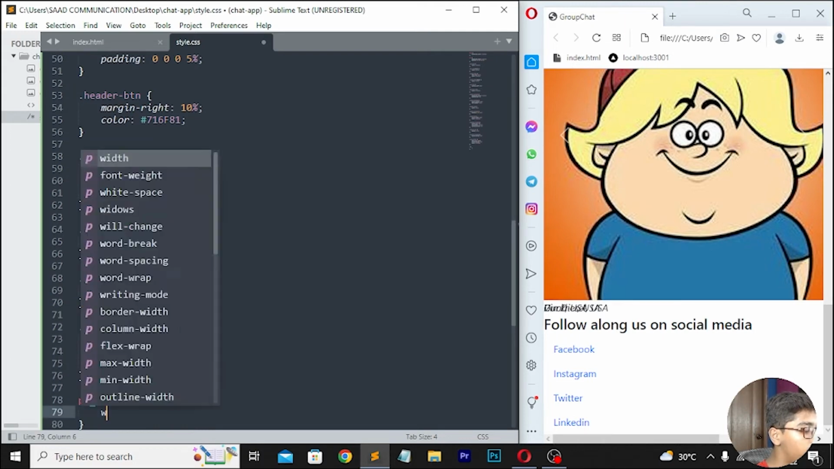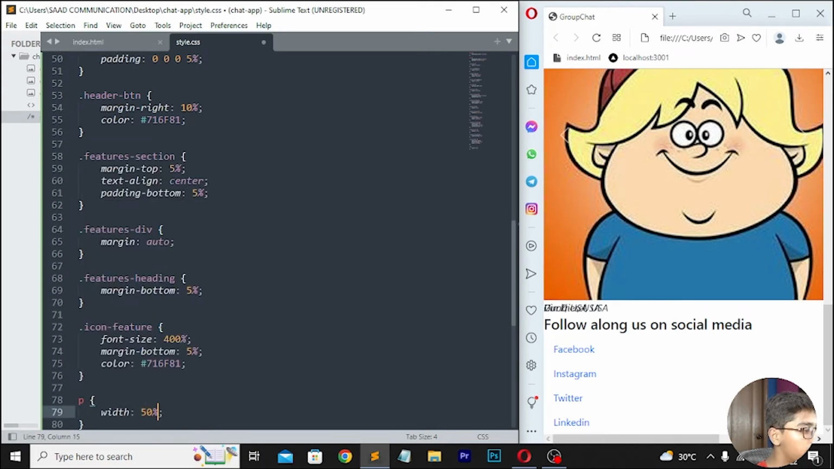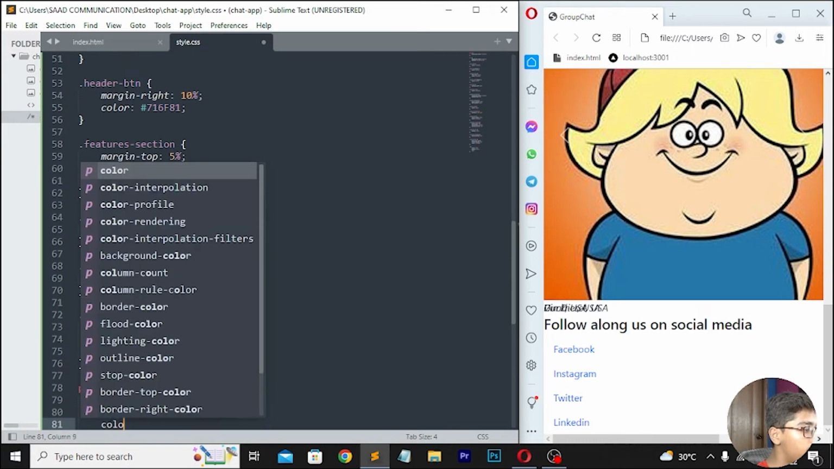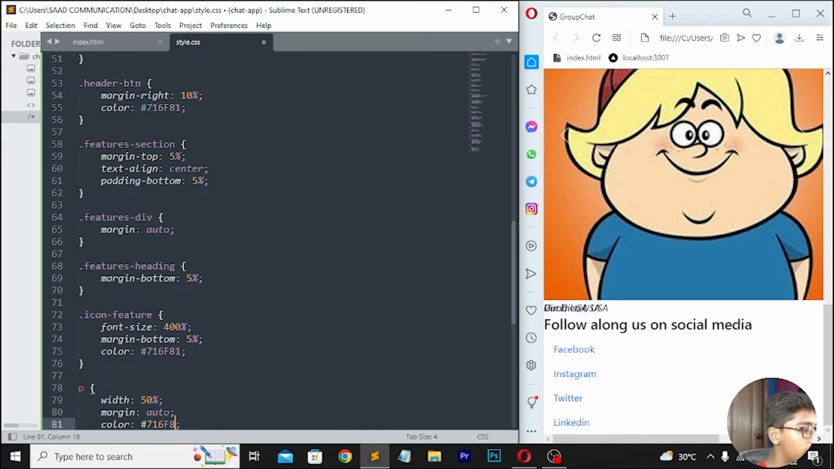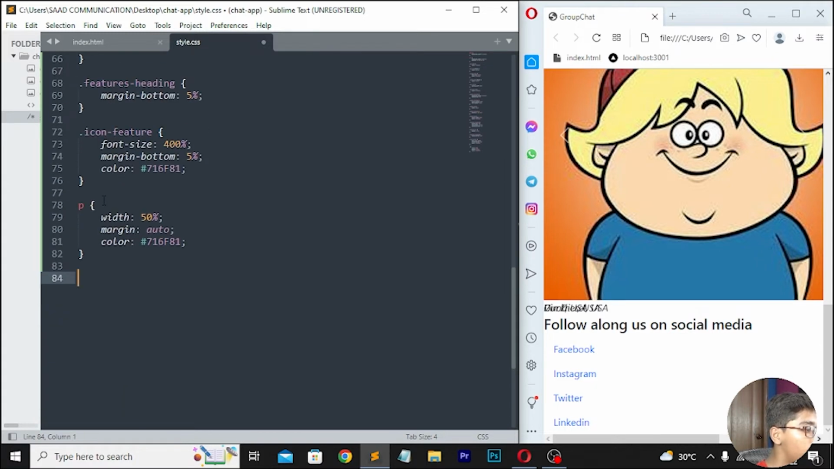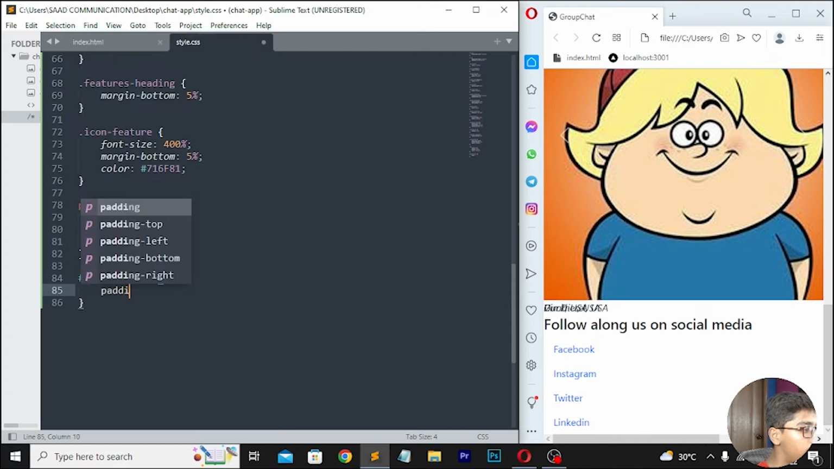Move down right here p tag width, which should be 50%. Then right here margin auto. Then right color, which should be 716F81. Move down here, I'll be writing @testimonials. Here I'll be writing padding 5% 0.